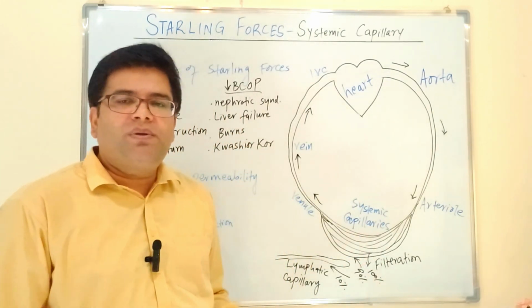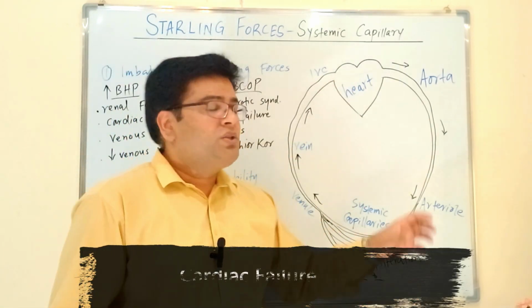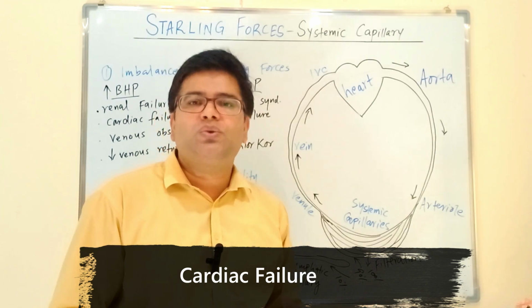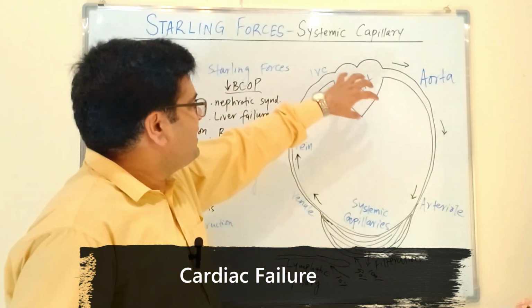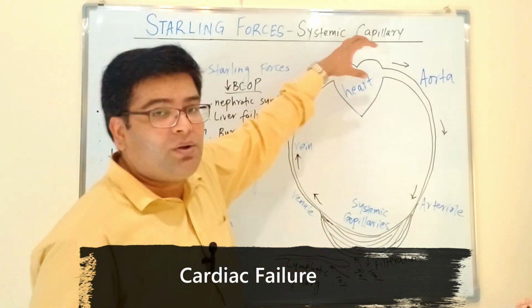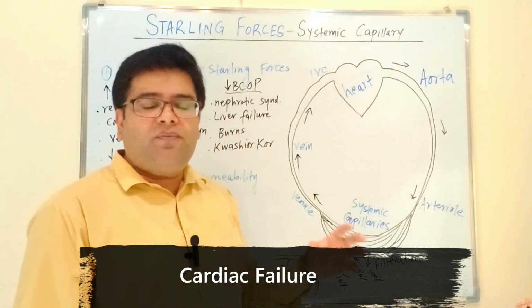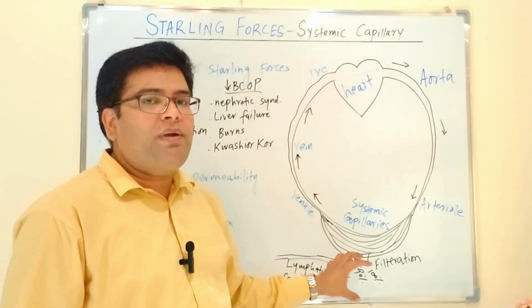Now let's talk about what happens in case of cardiac failure. In case of cardiac failure, because your heart is a weak pump, the forward pumping will be poor, and blood tends to dam up in the heart and then back into the veins. Because it's not being pumped properly into the aorta, the pressure of blood will be high in the veins and then back into the venules and then back into the capillaries.